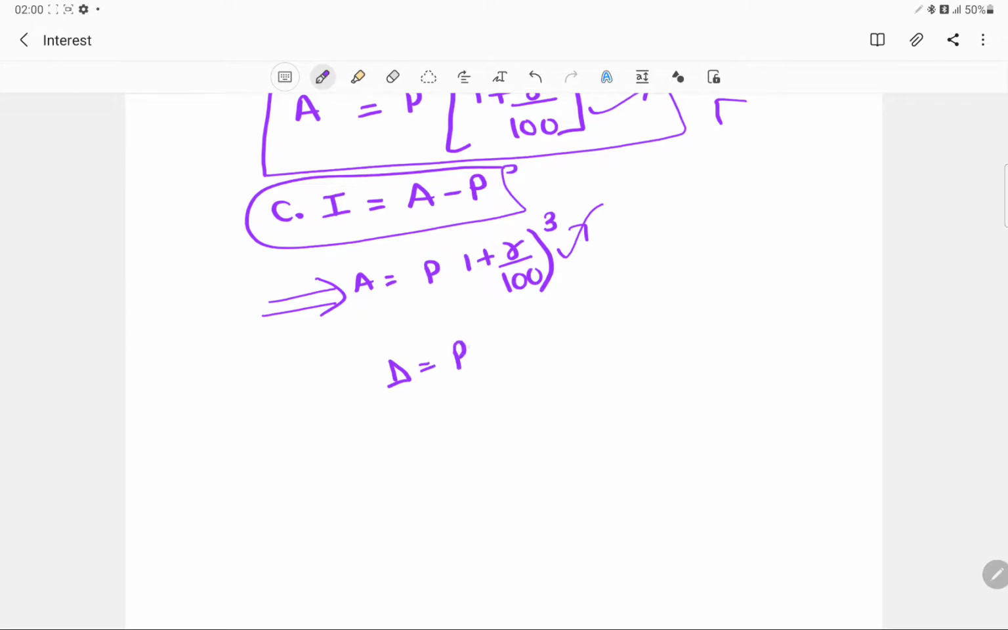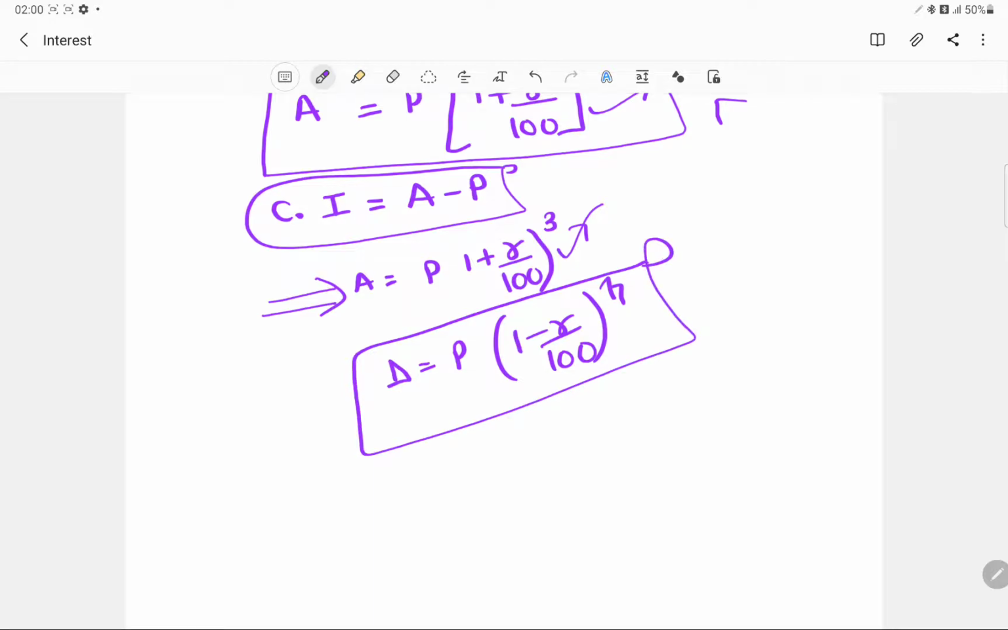For example, we have 1 minus r upon 100, to the power n. So this is basically the formula for depreciation.